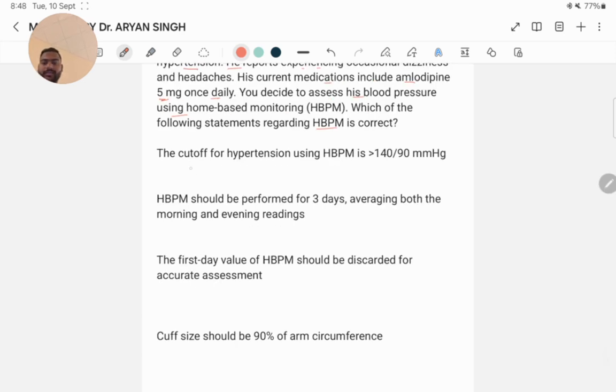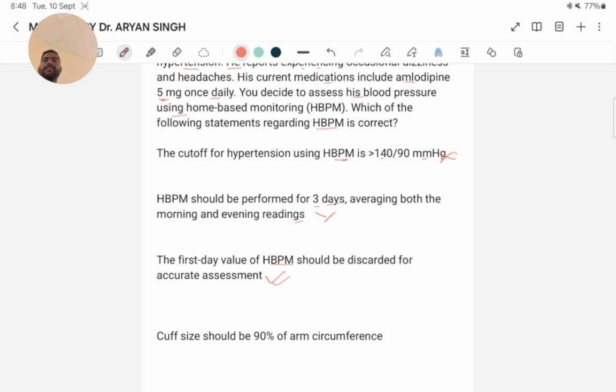The cutoff for hypertension using HBPM is more than 140 by 90 mmHg, no. HBPM should be performed for 3 days averaging both the morning and evening readings, no. The first day value of HBPM should be discarded for accurate assessment, yes, the right answer.